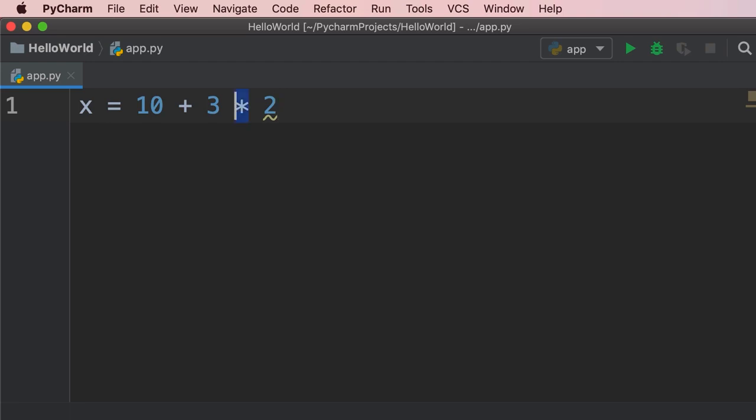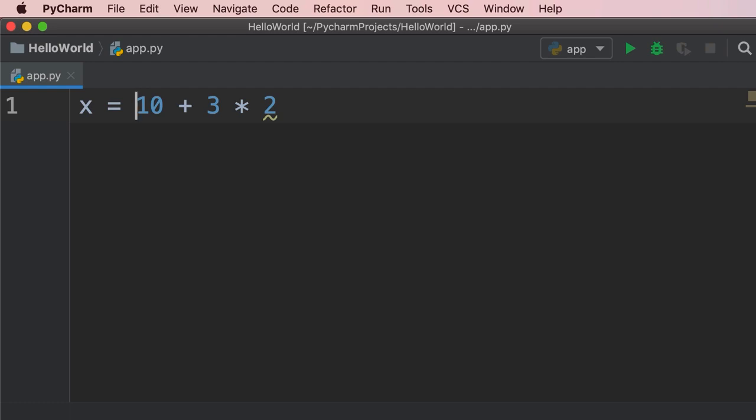So multiplication and division have a higher order. So this part of the expression gets evaluated first. So 2 times 3 is 6, and then the result is added to 10. That is why the result of this expression is 16. Now in Python, operator precedence is exactly like math, but we can always change it using parentheses.